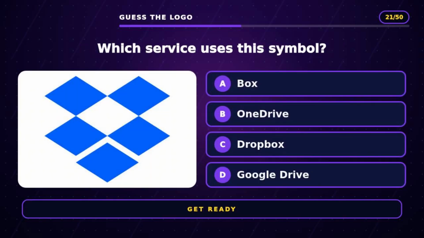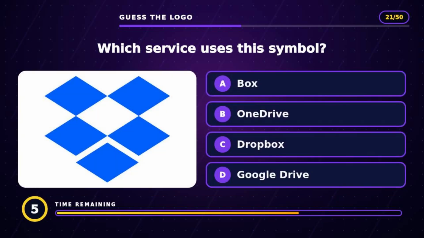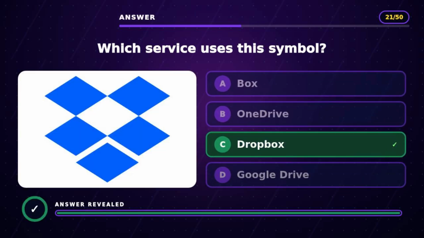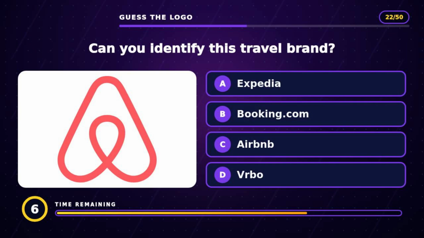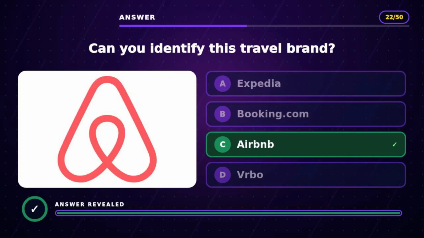Question 21. Which service uses this symbol? The answer is C, Dropbox. Question 22. Can you identify this travel brand? The answer is C, Airbnb.